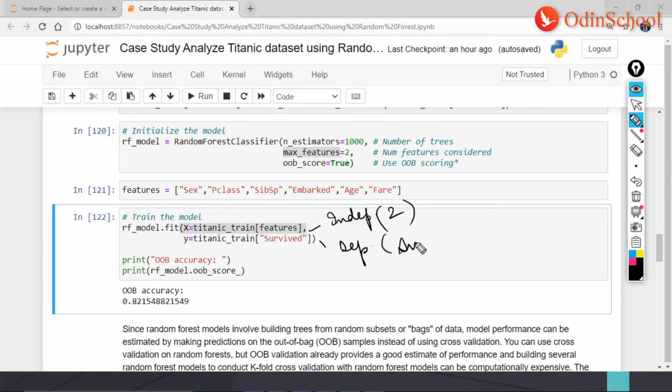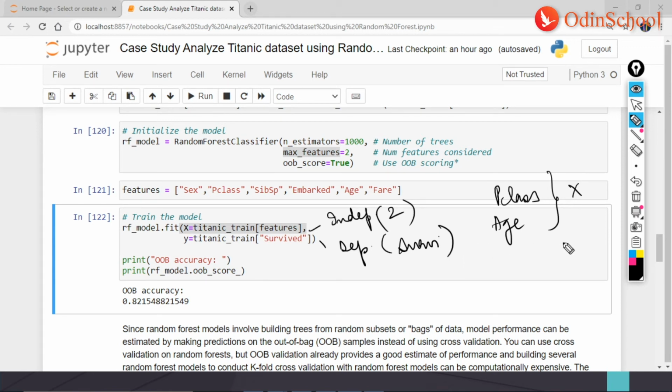whereas dependent is survived. So I would want to check, based on two features, that is based on P class and age, has a person survived or not? Right, guys? I hope this is being understood.